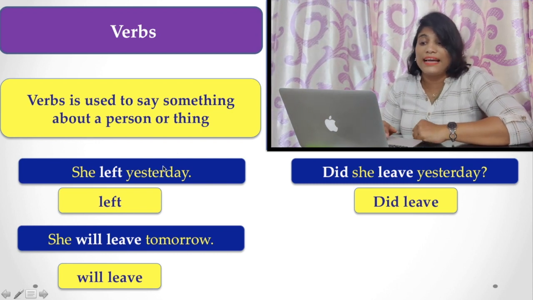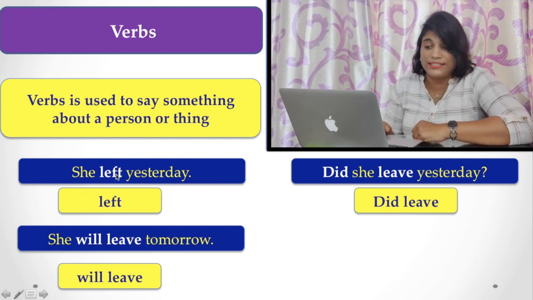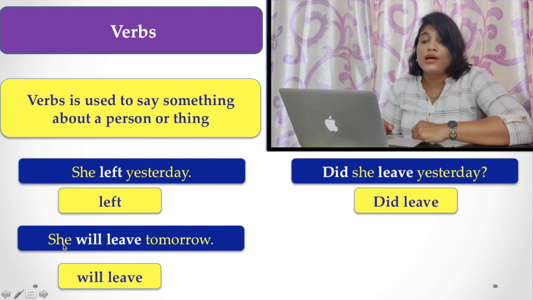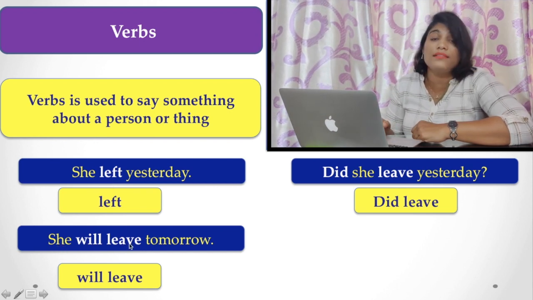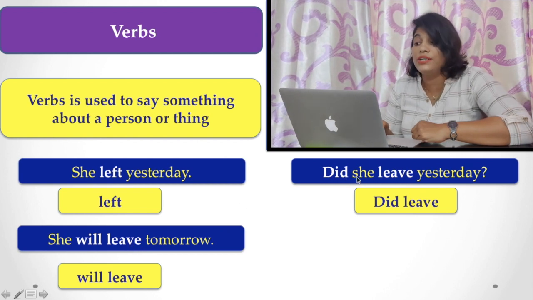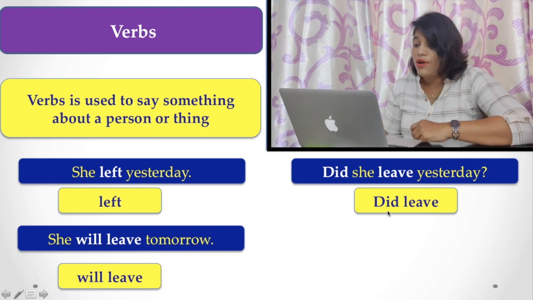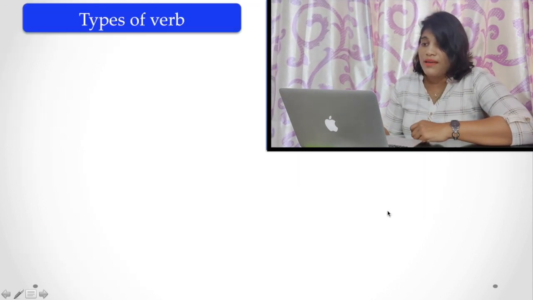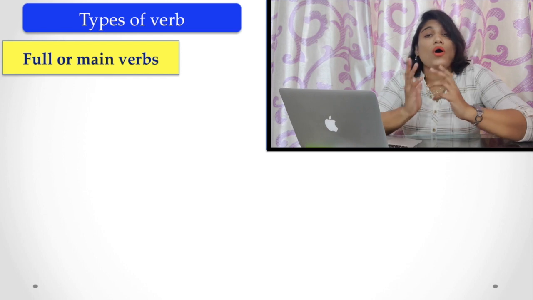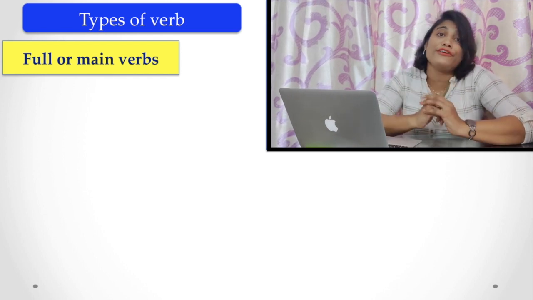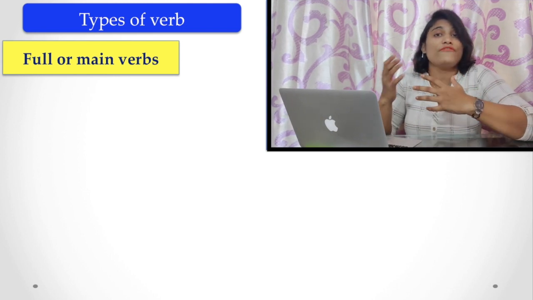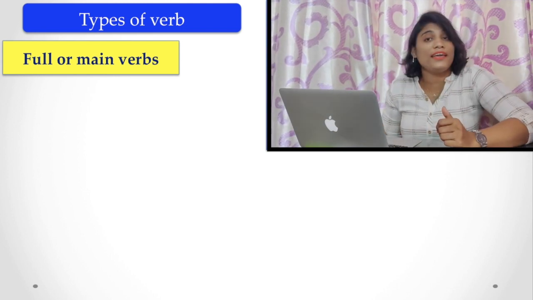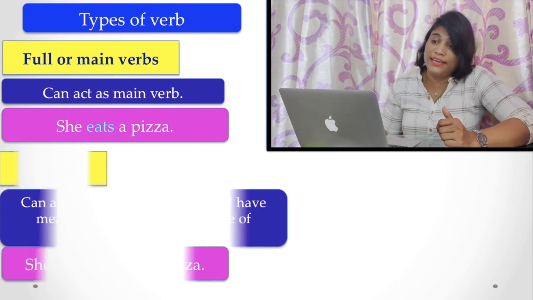What is that? That is, she left yesterday. Here it is left. But we may say that she will leave. Here, will leave. But here, did she leave yesterday? Here, did leave. Now, depending on the function a verb does in a sentence, there are three types of verb you may find in the English language. What are they?